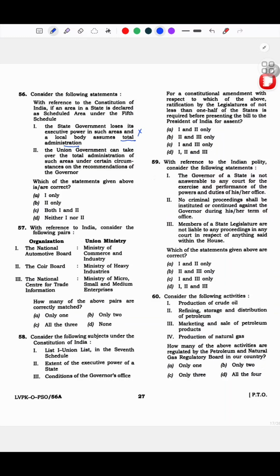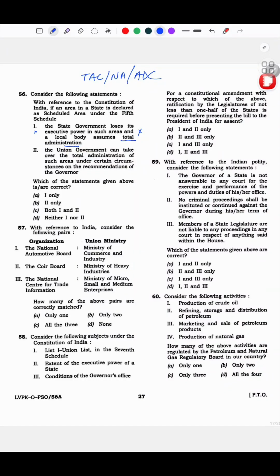State government loses, I wouldn't say loses, but yeah, the powers of the state government are diluted. And scheduled areas basically, tribal advisory council, notified area, and then there is one more, I am forgetting the name. But yeah, this is definitely wrong. Oh yeah, autonomous district council. So this is wrong. Like total administration, no. Majority, yes.